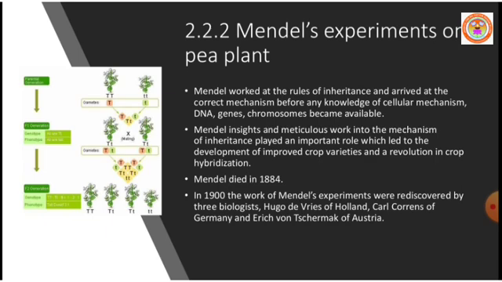Mendel's foresighted thinking, meticulous work on the statistics he prepared based on mathematical calculations, very keen observation of the results, proper recording of the results of each and every generation during his hybridization experiments, and differentiating the variations seen in the parents and offspring all brought great success to Mendel. Hence, he is called the father of genetics.